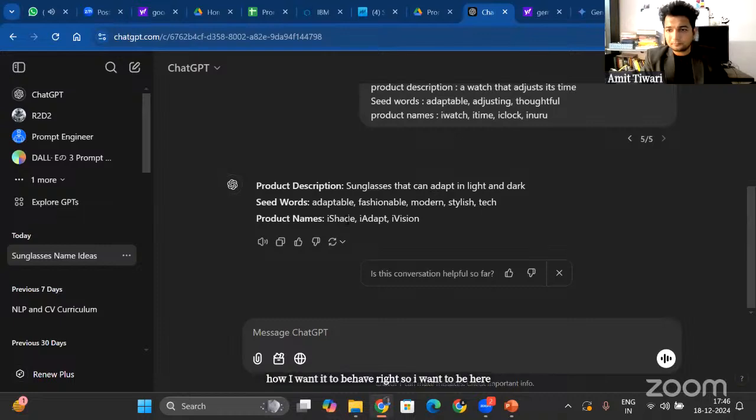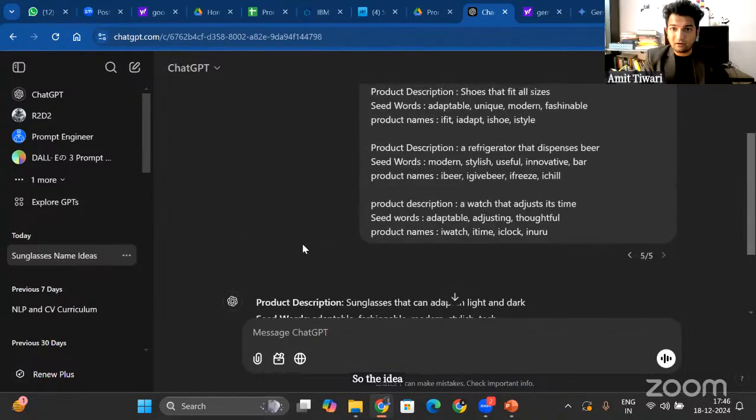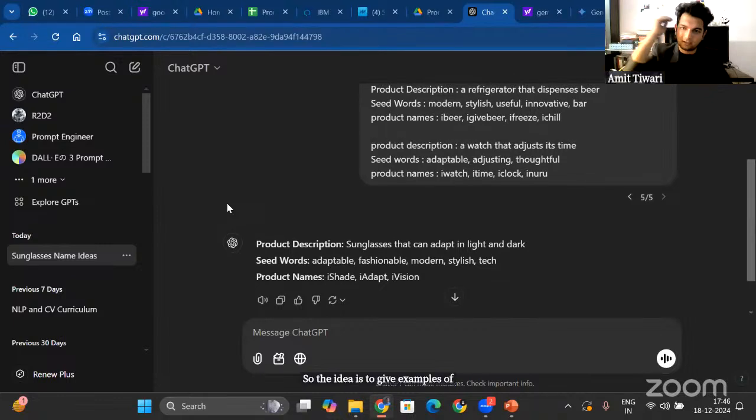So yeah, Dhruv is still getting EverFit Flex, Shoe Morph, but the idea is to give examples of what you are thinking in lines of, and give the example that these are the products that I'm inspired from, and then give me names of these products. Okay.